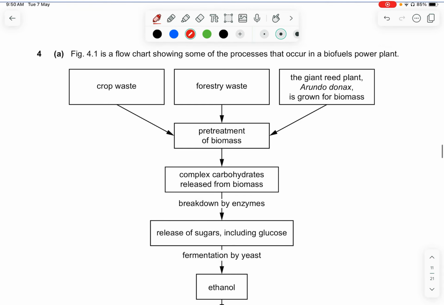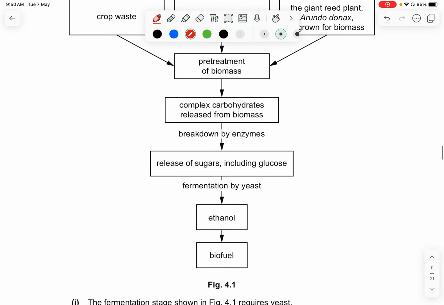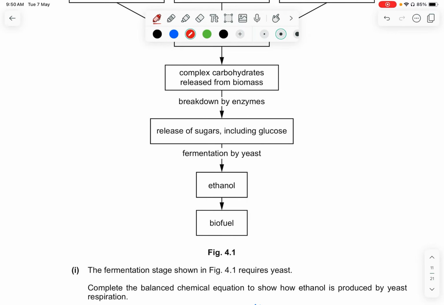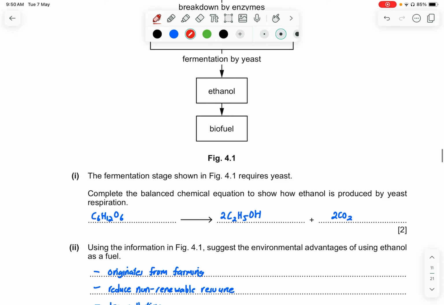Question 4a, figure 4.1 is the flow chart showing some of the processes that occur in the biofuels power plant. So you just look at it, eventually it's going to link to an anaerobic respiration. So part 2, the fermentation stage shown in figure 4.1 requires yeast. Complete the balanced chemical equation to show how ethanol is produced by yeast respiration. So this is undergoing anaerobic respiration in the alcoholic fermentation.